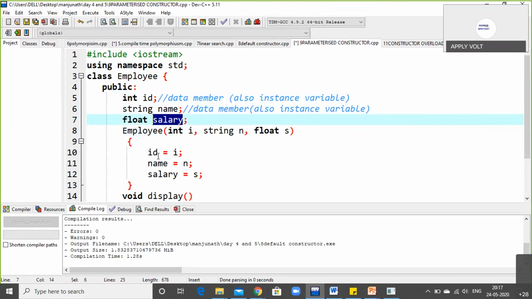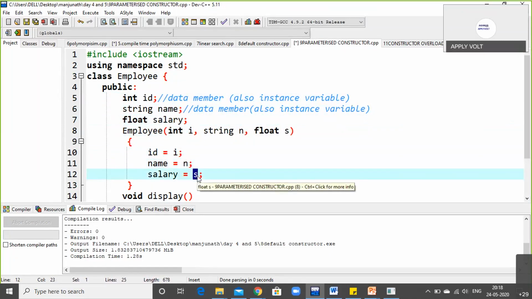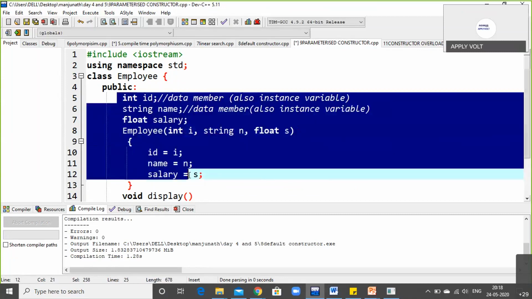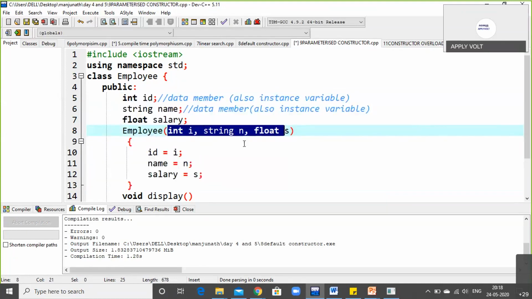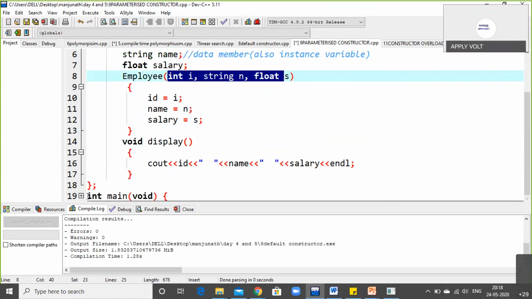ID I will take as i, name I will call n, and salary I'll call s, to make your program easier to understand. This is the first block of the program. Here I have not discussed anything about the parameterized constructor.